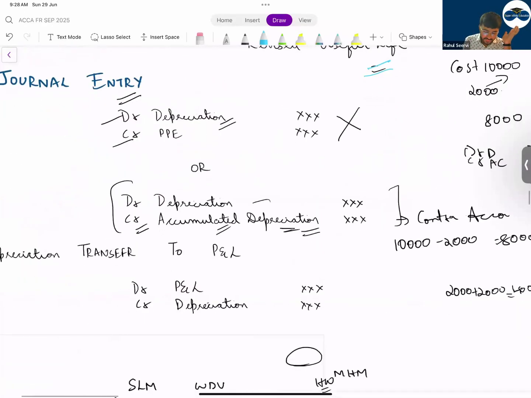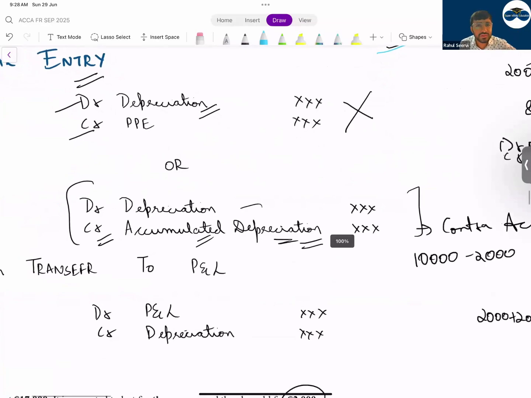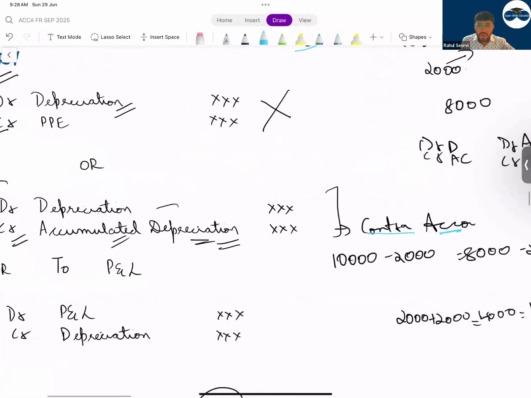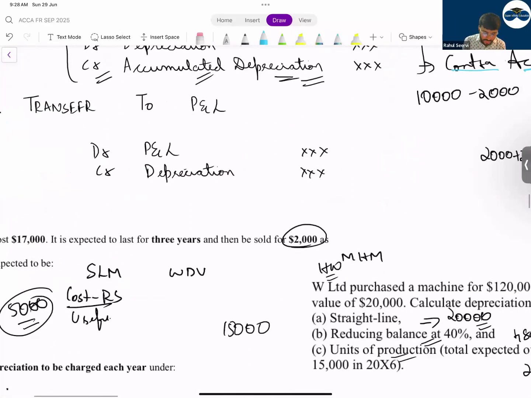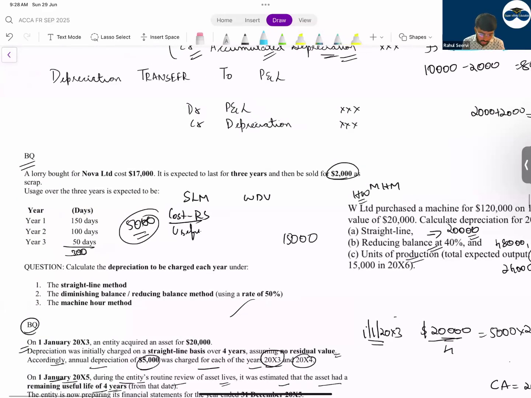Depreciation की entry क्या है? Debit depreciation, credit accumulated depreciation. This accumulated depreciation is a contra account. Already I mentioned. Contra account क्यों है? To reduce the value of the asset. This is like a basket. Basket में पूरा depreciation collect होगा. Then हमने एक question किया था, basic question for depreciation, तीनों method के 2 or 3 questions.